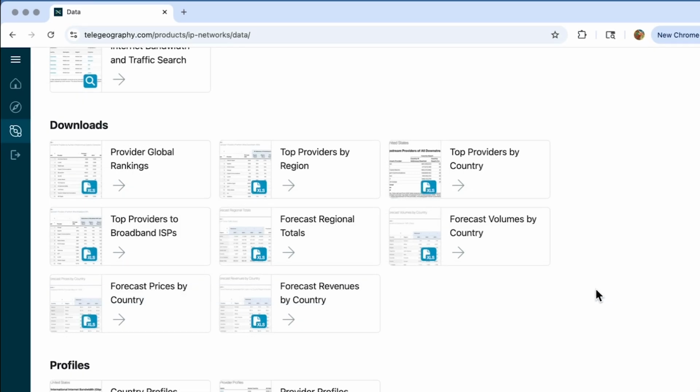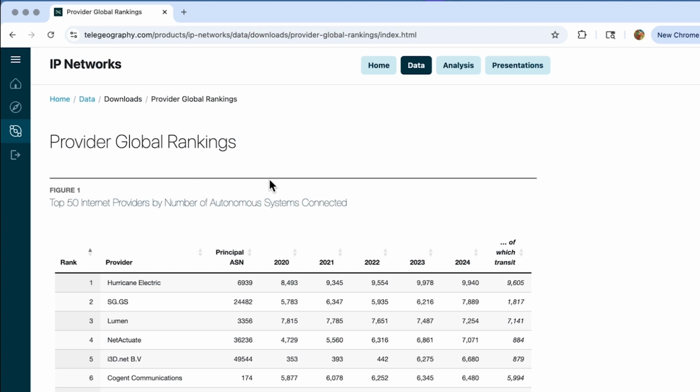Okay, let's take a look at what's downloadable here. There's basically two types. The first is information on providers. There's 4 of them. And also information on our forecasts, 1, 2, 3, 4. When we refer to providers, what we're referring to really is our analysis of just how connected the world's autonomous systems really are. We break them out into 4 data sets.